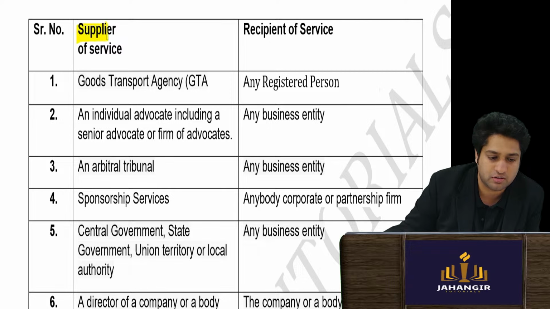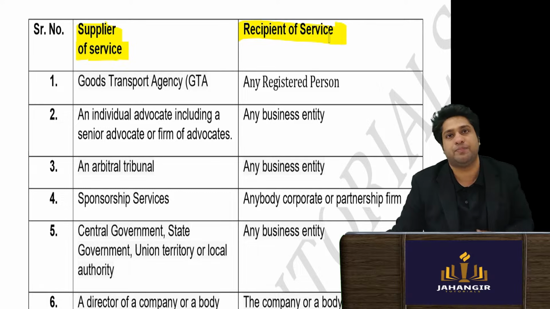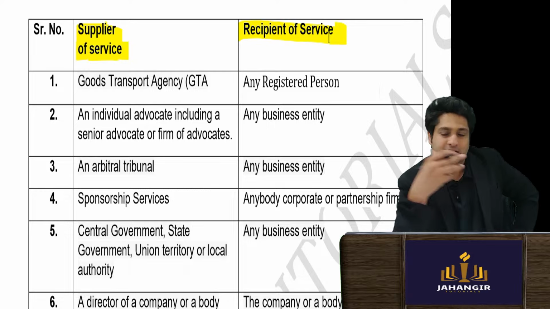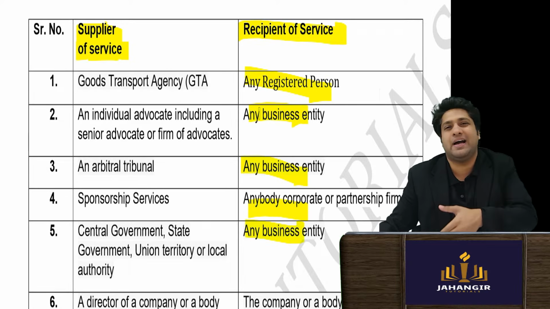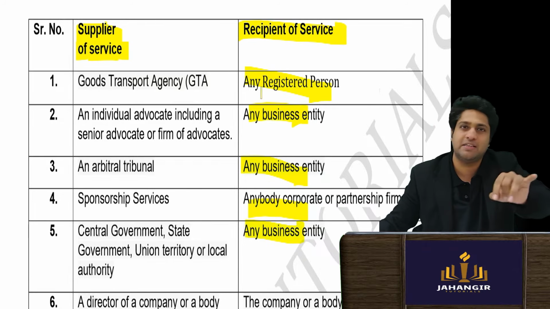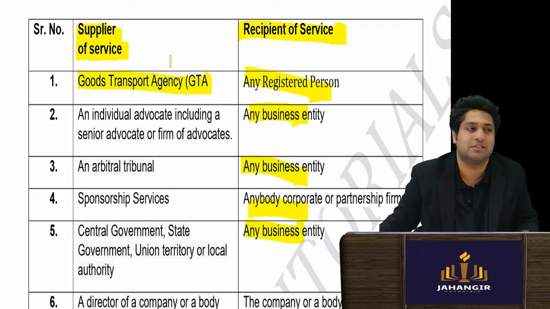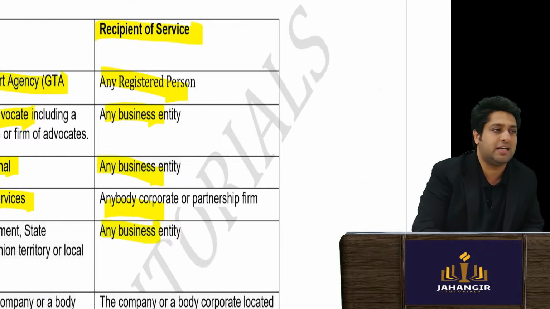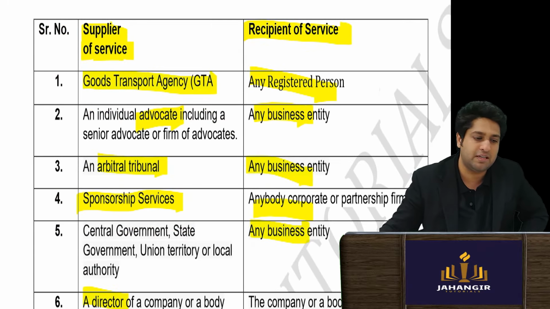If you see the same logic, now you will see the same thing for the recipient of services. Okay, what is the logic? Whenever the recipient is a registered body or a business body, we will tell them, listen, you're a big guy, I already registered, you please pay the GST directly to the government. Instead of a goods transport agency, when they are a supplier. So when GTA, an advocate, tribunals, sponsorship services, director. Let's take an example, okay, you will understand. So all these are suppliers. All these we believe are small players.